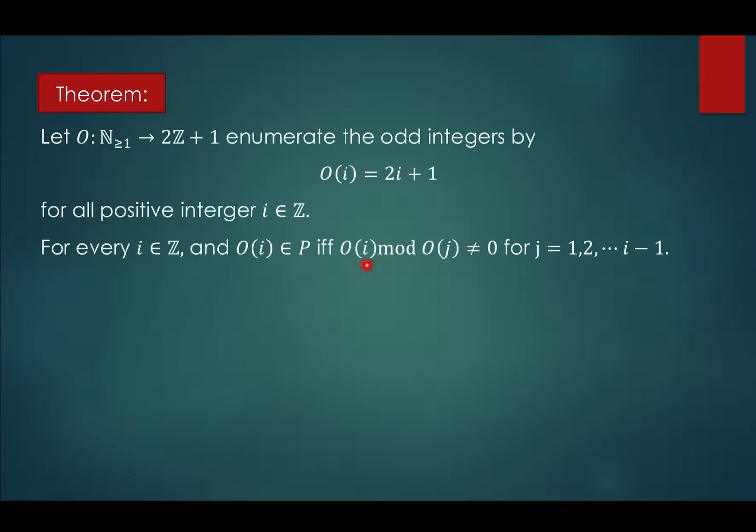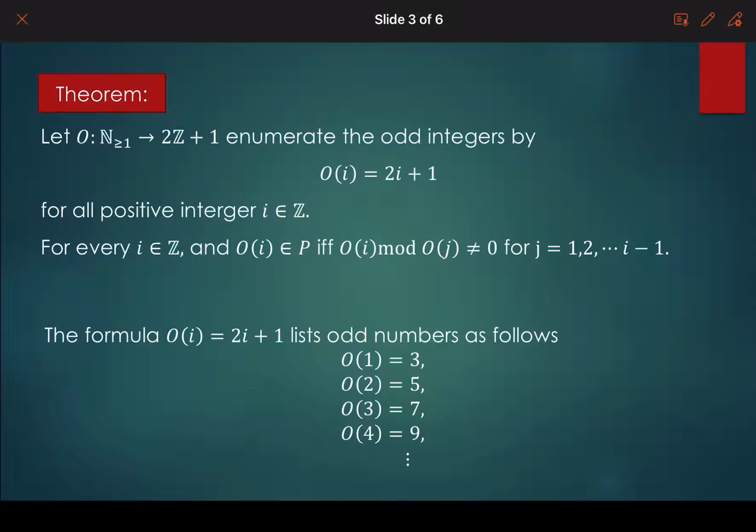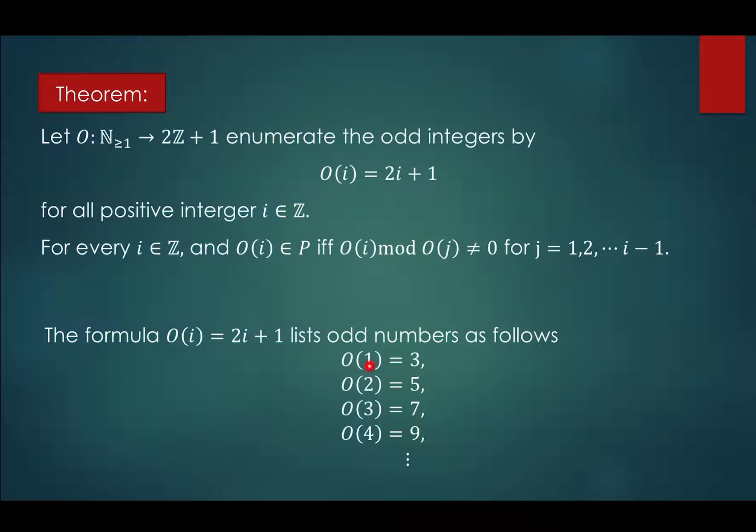Whenever this term is not equal to 0 for all j, then O_i is a prime number. So the formula O_i equals 2i plus 1 is just a way of listing all odd numbers, which is whenever i equals 1, we have odd number 3. Whenever i equals 2, we have odd number 5, and so on.